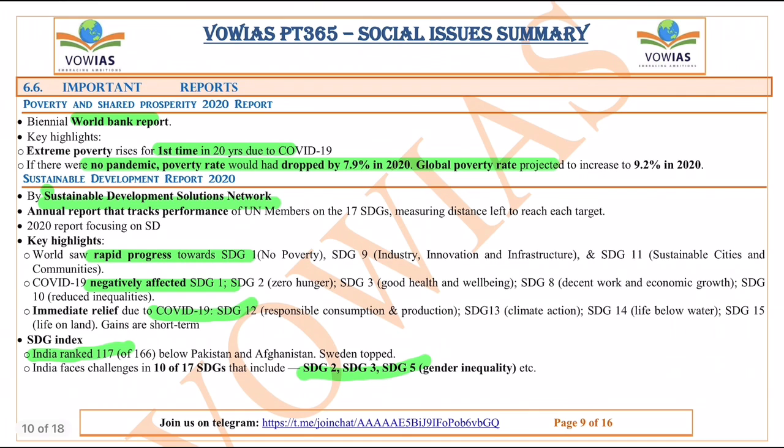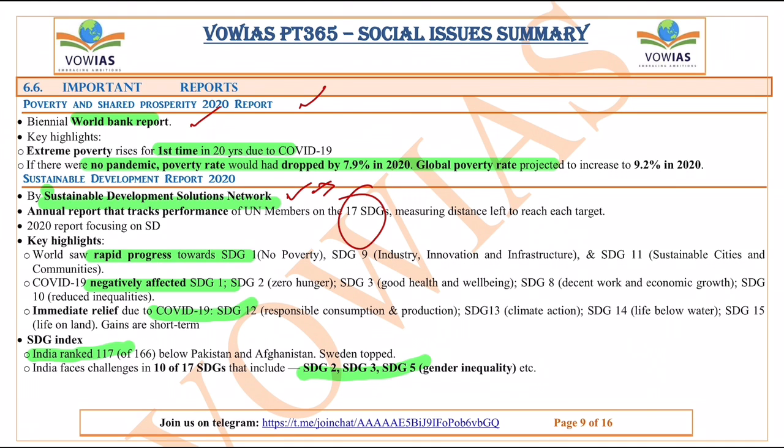Next, important reports. There are various reports that are released by international organizations. For example, the Poverty and Shared Prosperity 2020 report is released by the World Bank, and according to this report, poverty is on the rise because of COVID-19. And the next one is the Sustainable Development Report by the Sustainable Development Solutions Network, and this tracks the performance of UN members on the 17 SDGs, measuring the distance left to go on each target.